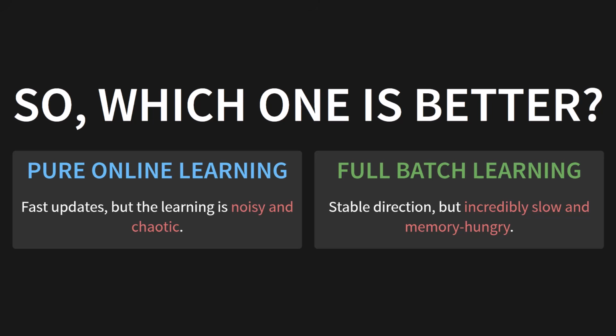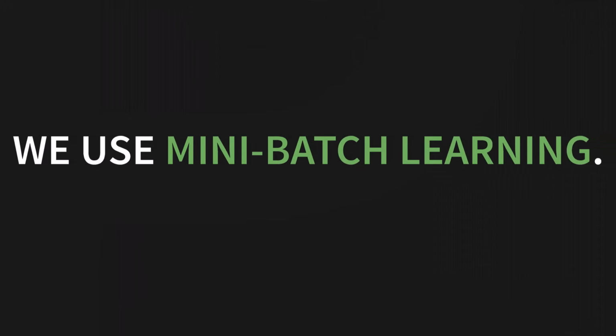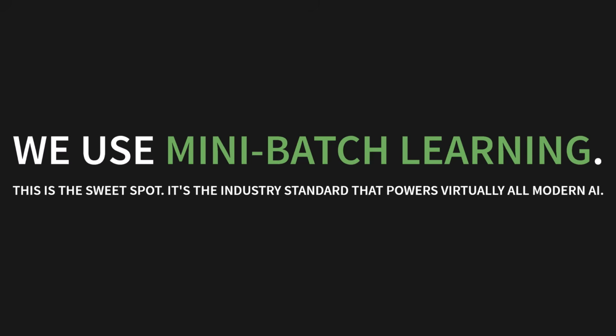Pure online learning is fast, but the learning is noisy and chaotic. Full batch learning gives a stable direction, but it's incredibly slow and memory hungry. Imagine trying to calculate and store the gradients for 1 million images at once. So what do we actually use in the real world? We compromise. We use mini batch learning. This is the sweet spot. It's the industry standard that powers virtually all modern AI.